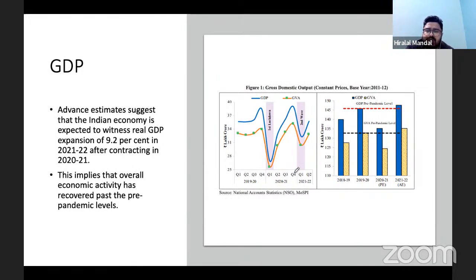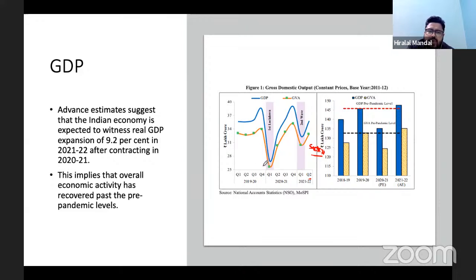The data we have available is till quarter 2 of the financial year 21-22, so the data for comparison is till September 21. Now look at what the data suggest about the economic growth.